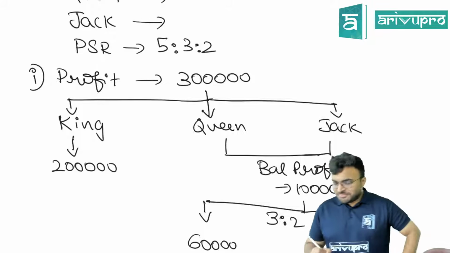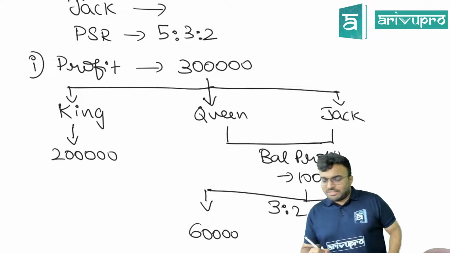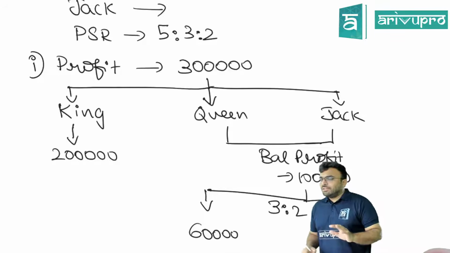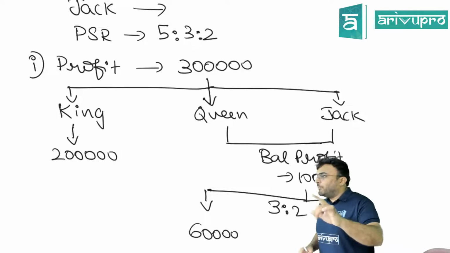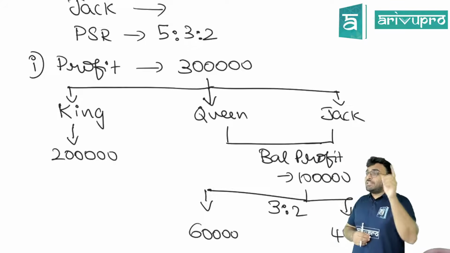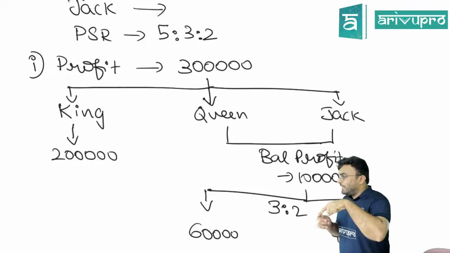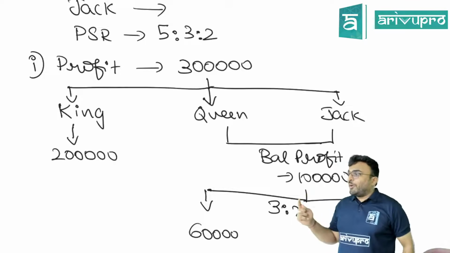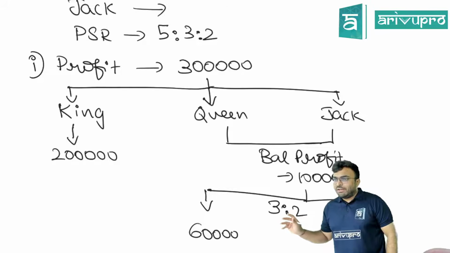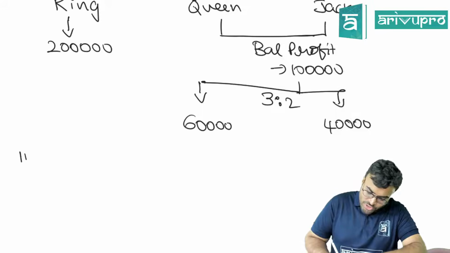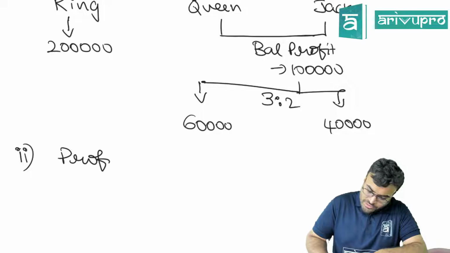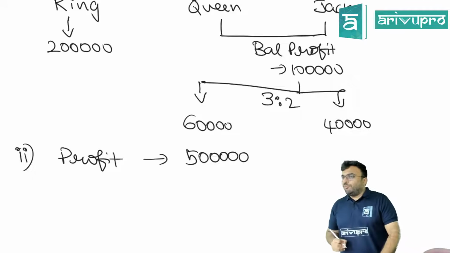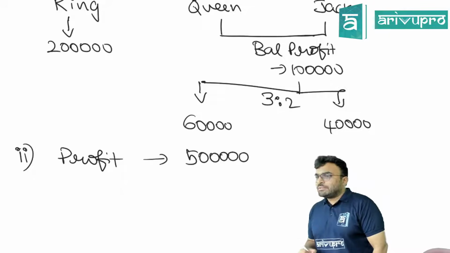Okay, that's better. Yes, 3:2, 60,000 and 40,000. Are you getting this? So whenever guarantee is given by firm, what happens? If the profit is not sufficient, then what will we do? We will distribute the profit first to the person whom we have guaranteed, and then the remaining profit will be shared by the other partners in their profit sharing ratio. Clear? What if in the same situation, the profit was 5 lakhs? Now what happens?